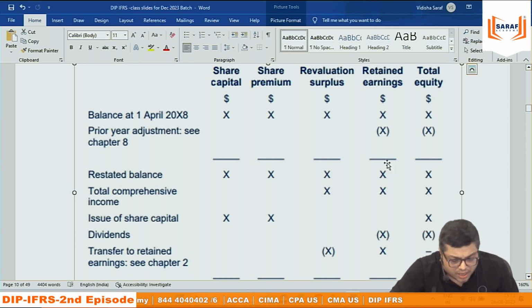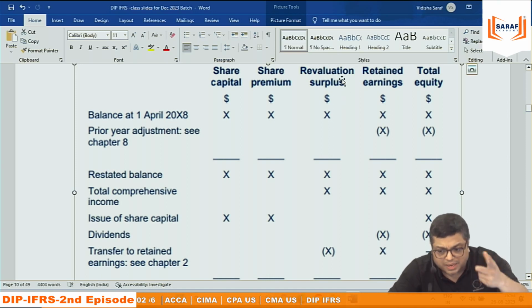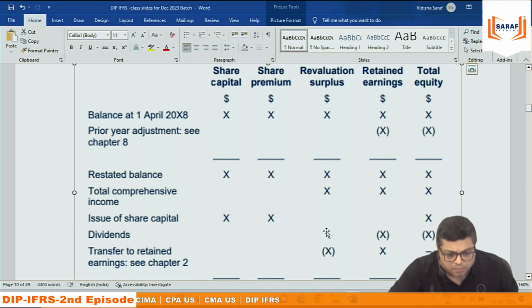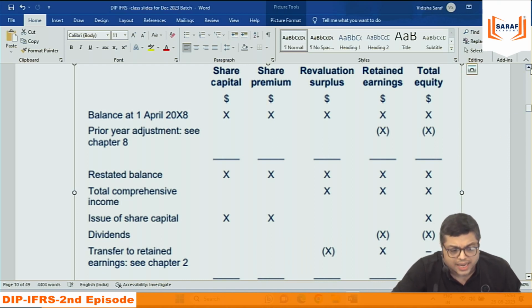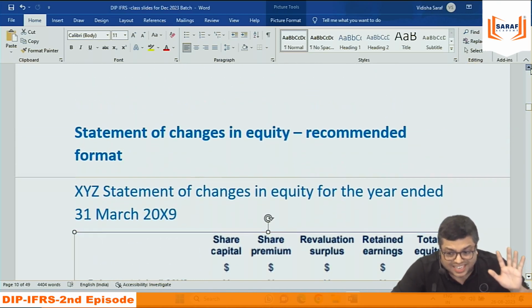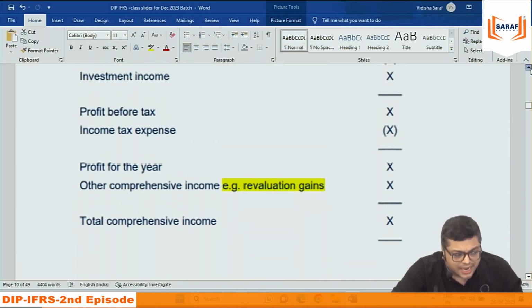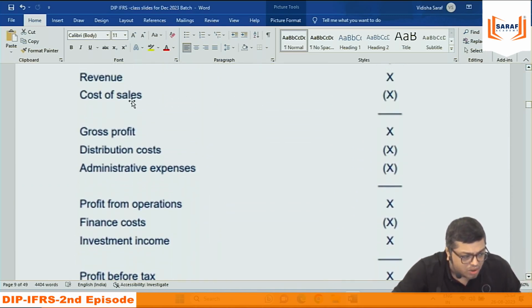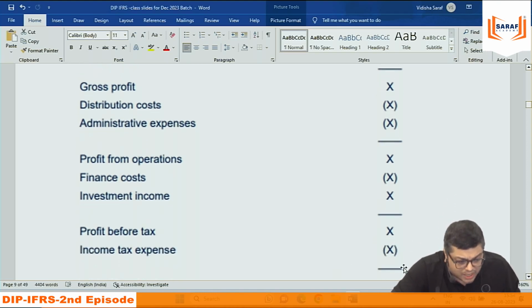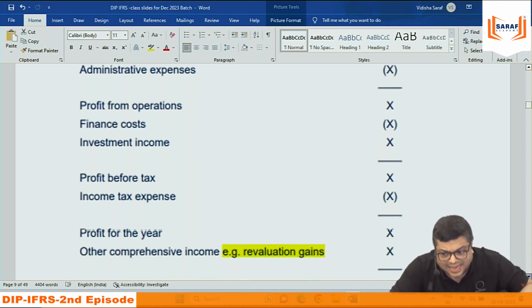One reserve gone, other reserve up. Somebody was asking about reserves and surplus. Other components of equity is reserves and surplus. Retained earning is reserves and surplus. Other components of equity gone, retained earning gone up, for those who are not taking shares. And for every 3 years, when you are recording the expense, in the PL account, if they are working under factory, manufacturing, you will record every year expense in cost of sale or wherever. So every year the profit is going down, profit after tax, that is added to retained earning.